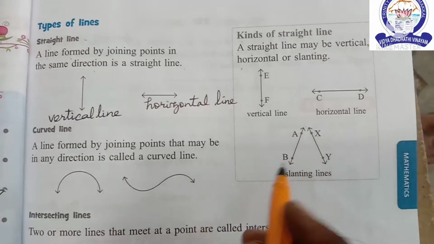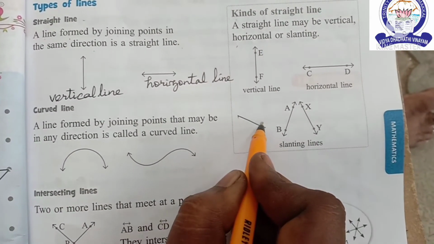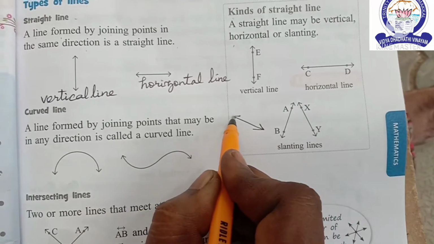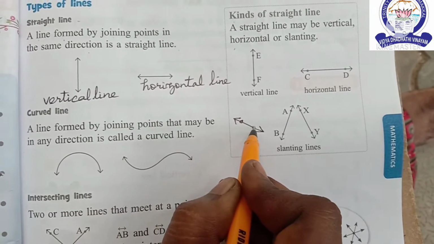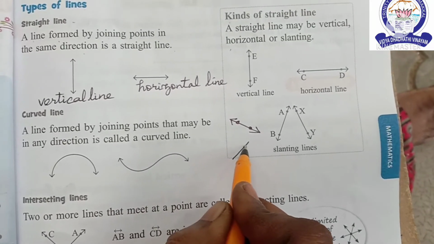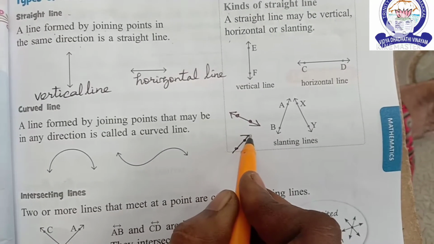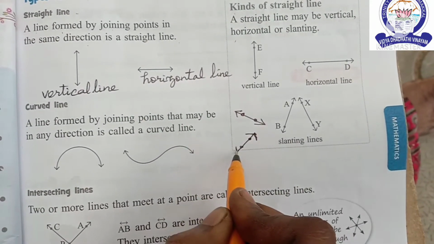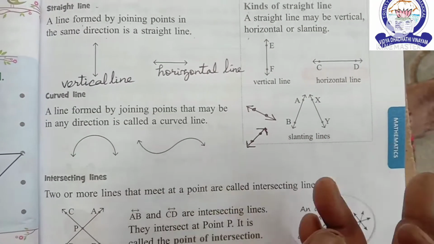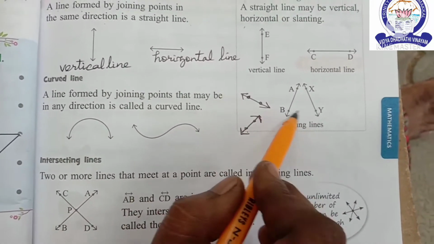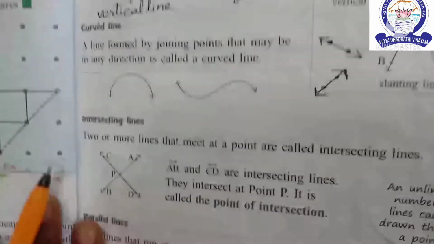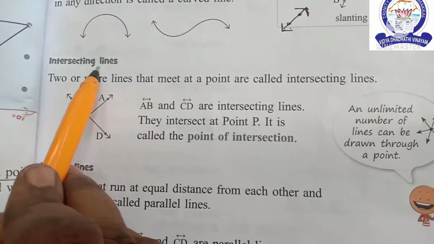The lines are slanting in any direction, this direction or this direction. These are slanting lines. Is it clear children? See the next one. Intersecting lines.